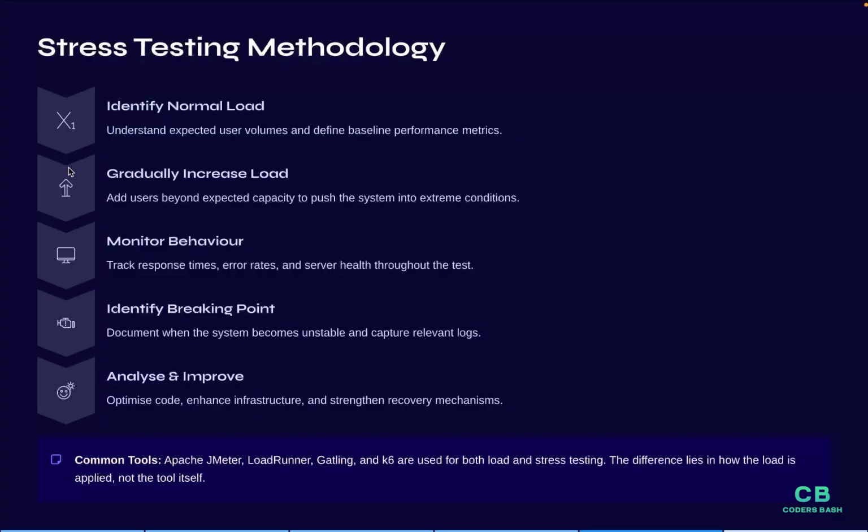The tools for stress testing we normally use are Apache JMeter, LoadRunner, Gatling, and K6. It's not a different tool. The difference is how the load is applied.